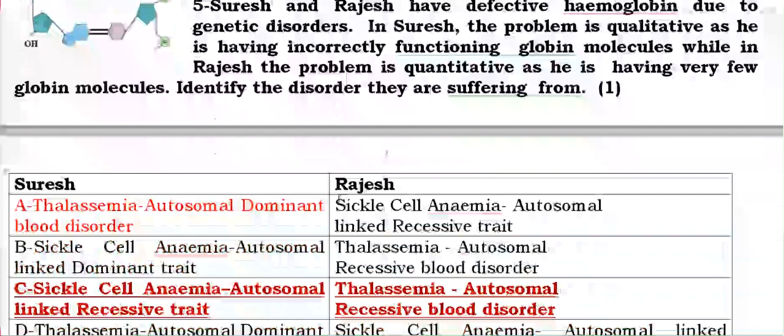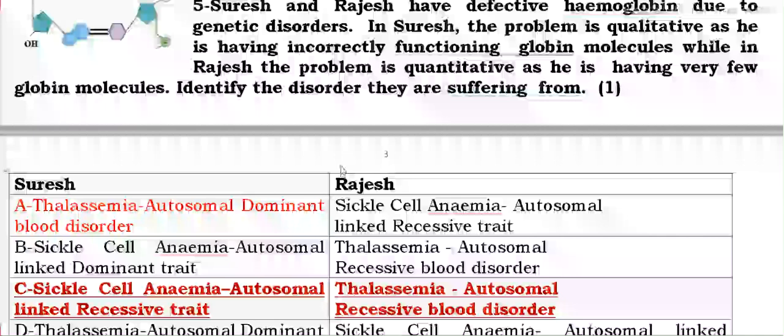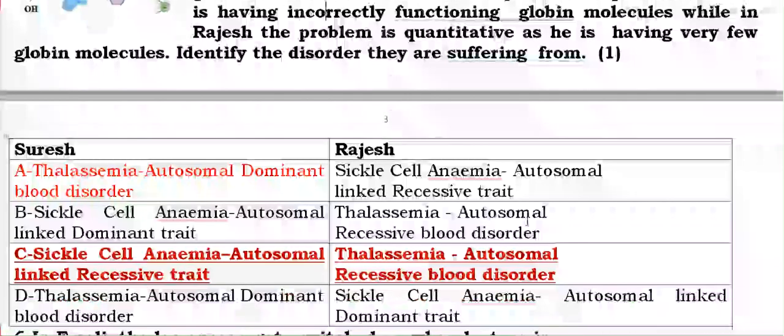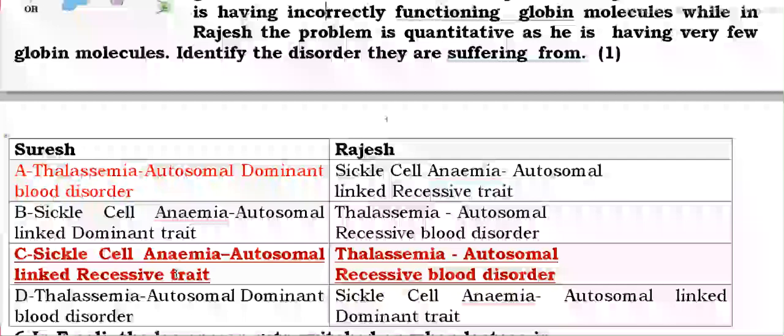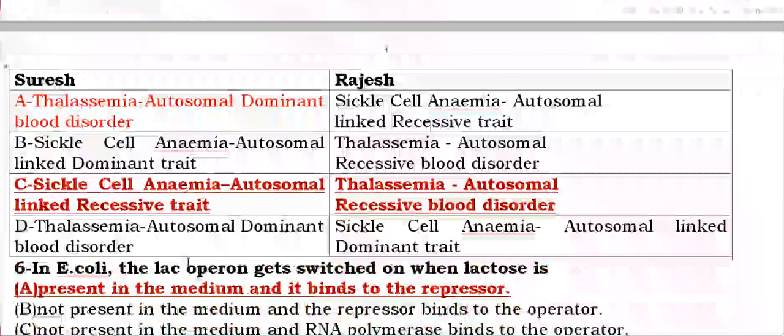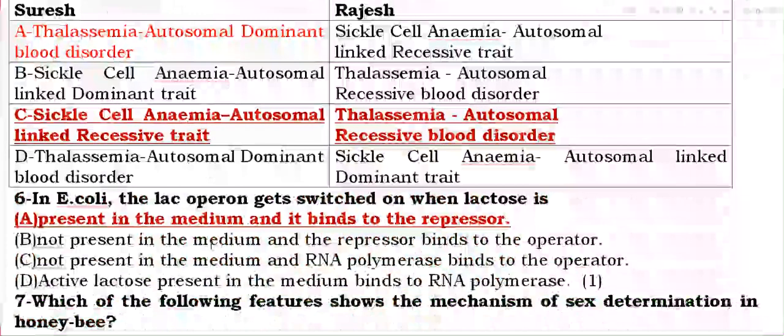Sickle cell anemia is the disease in which the quality of protein is different, and in thalassemia the quantity is different, because these are different disorders. So the answer will be C.